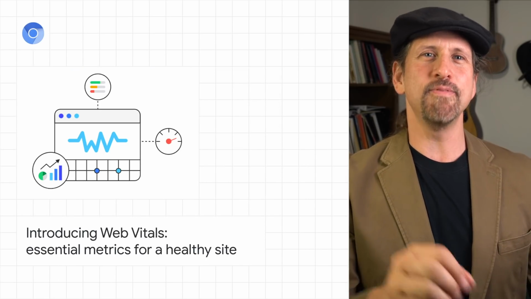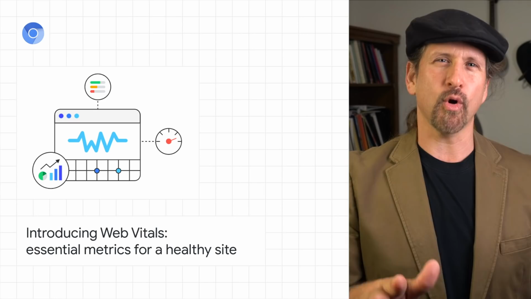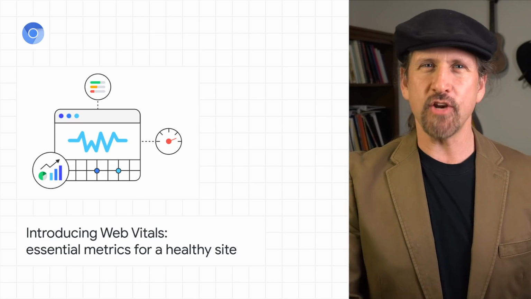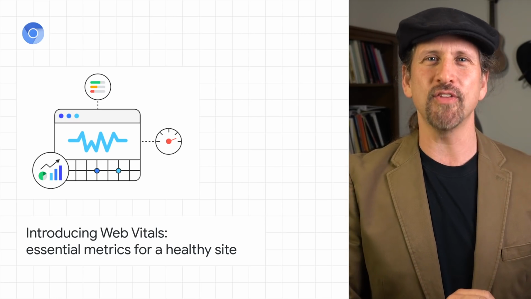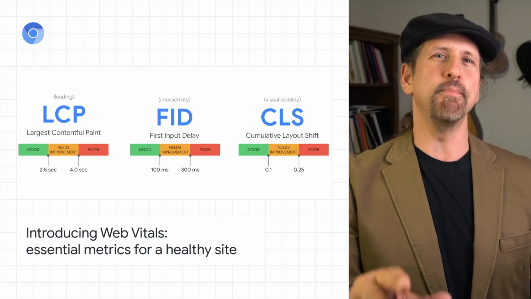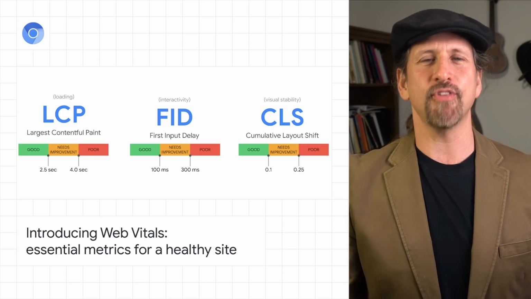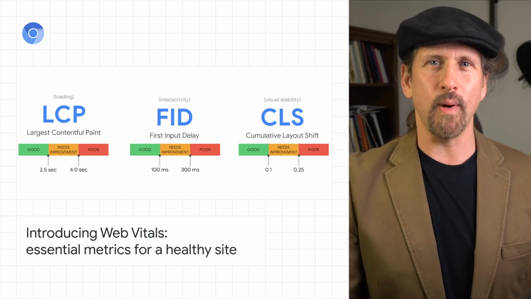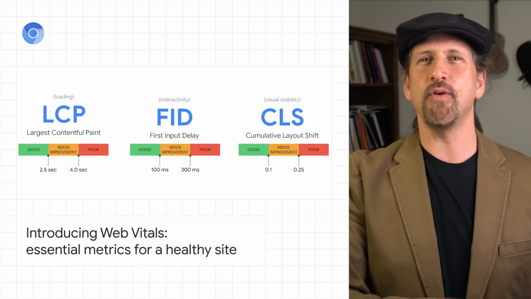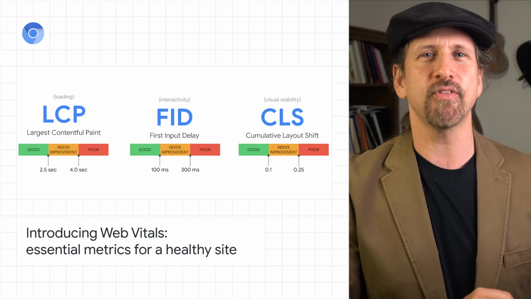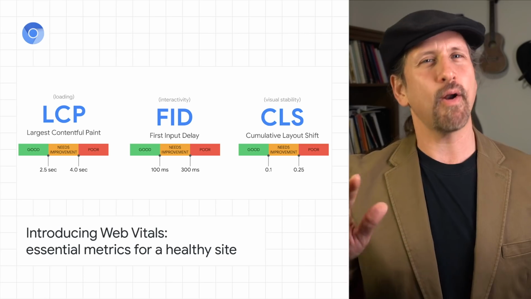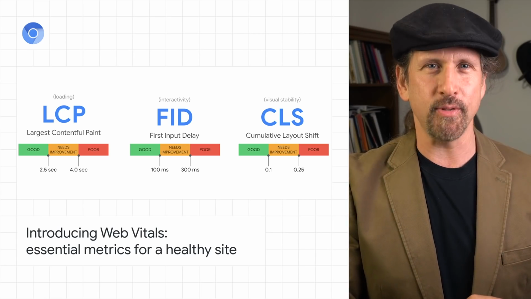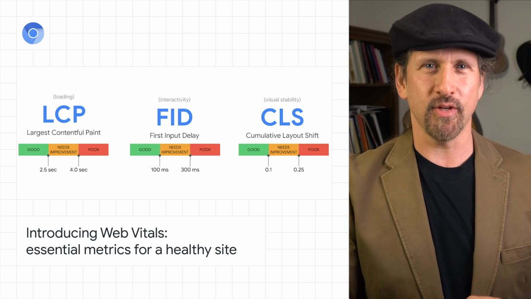We introduced Web Vitals, unified guidance for quality signals that we believe are essential to delivering a great user experience on the web. To make it easy for you to measure core Web Vitals performance for your sites, we launched an open-source Web Vitals JavaScript library, which can be used with any analytics provider that supports custom metrics. To learn more about all the ways we're helping you provide actionable insights, head on over to the post.